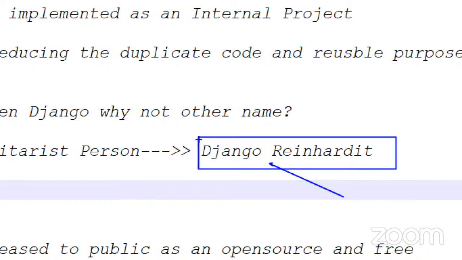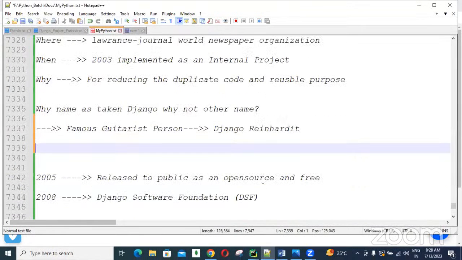Based on this person's name, our authors took our framework name as Django. The D is silent, that's why we call it Django. Understood?